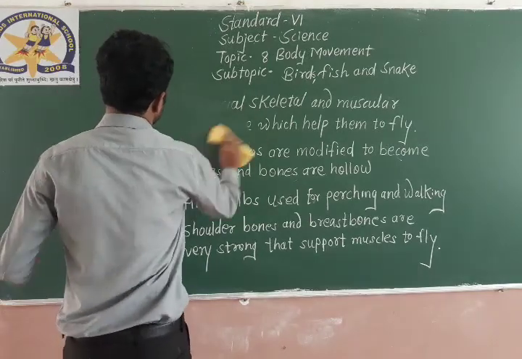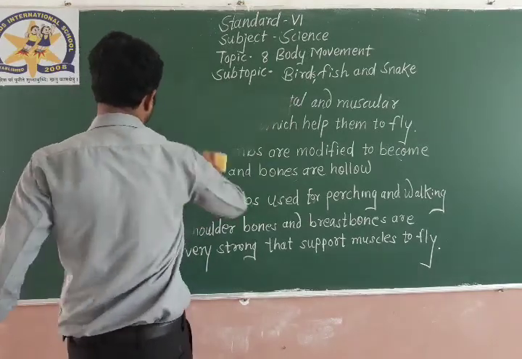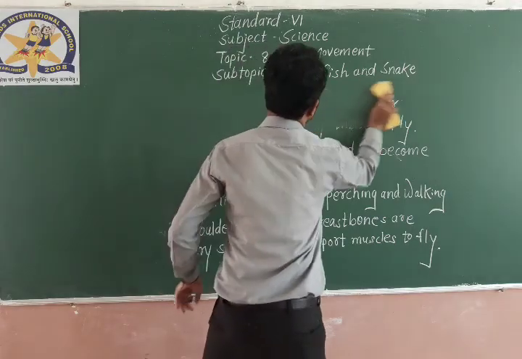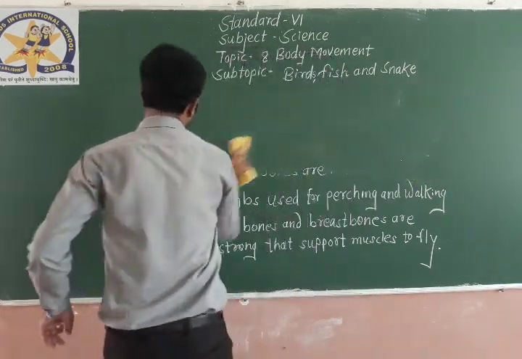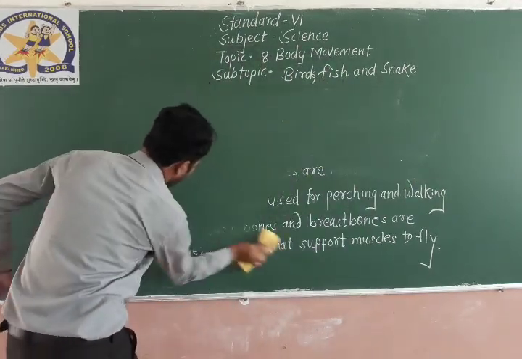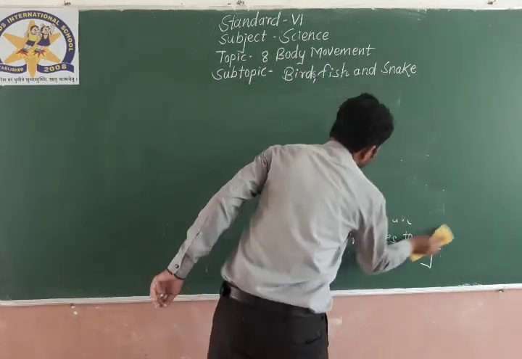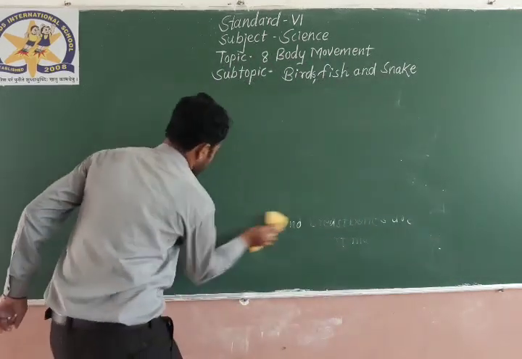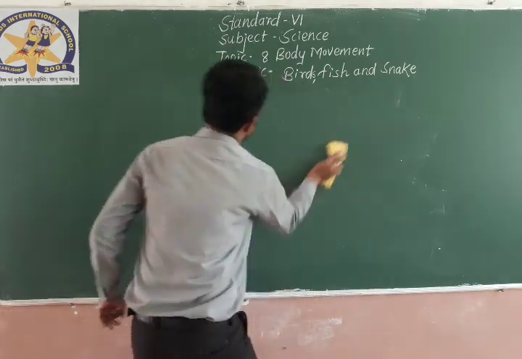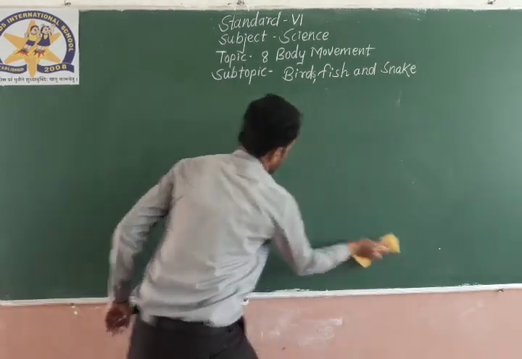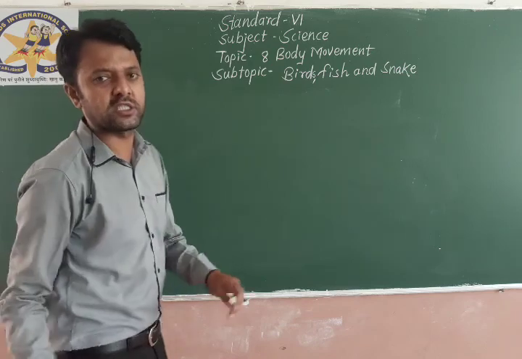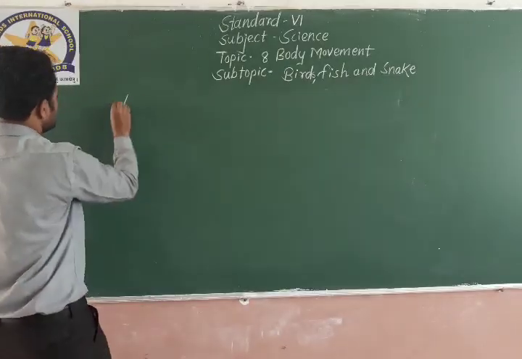We'll discuss now the second, that is fish. How do fish move? We all know fish is an aquatic animal. Aquatic animals live in water. So let us see how fish move.